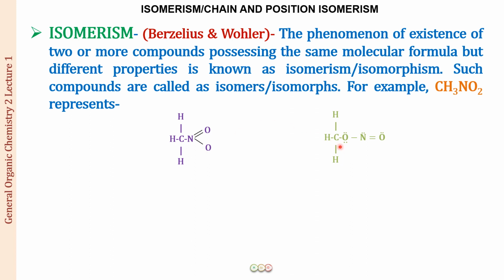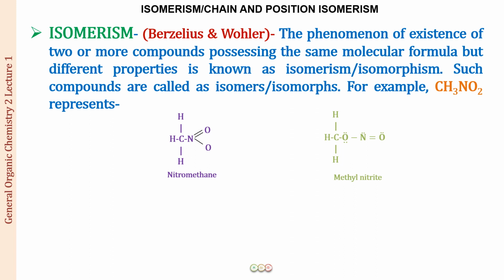Aren't these two structures entirely different? Here the carbon is directly attached to the nitrogen of the NO2 group, and here the carbon is directly attached to the oxygen of the NO2 group. Both of them have a CH3 and NO2, but the point of joining of the two is different, and that is why we have two compounds. The first one is nitromethane and the second one is methyl nitrite.